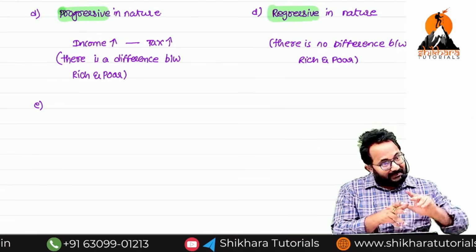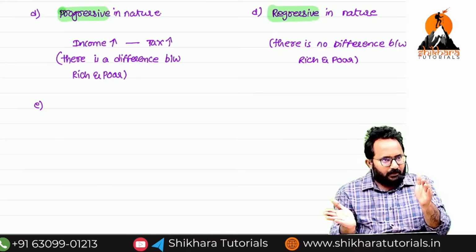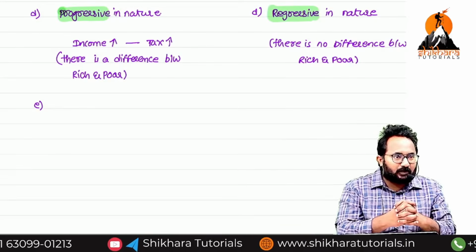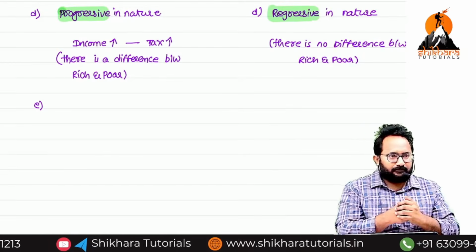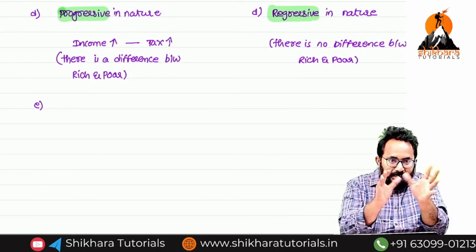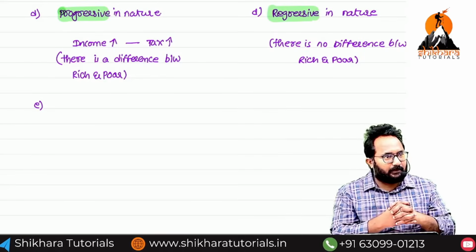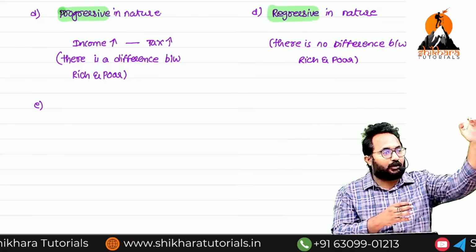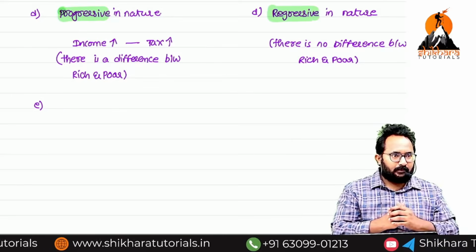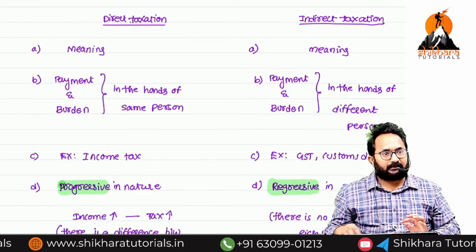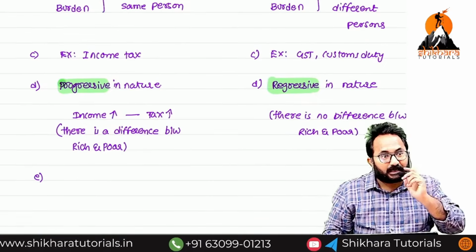Like that, senior citizen means above 60 years of age. Below 60, okay. 60 or above is called what? Senior citizen. For him, basic exemption limit will be 3 lakh. How much? 3 lakh. Up to 3 lakh, no need to pay the tax. Very senior citizens, super senior citizens, their age is above or equal to 80. For them, basic exemption limit will be 5 lakh. In which tax? Direct tax. In direct taxation, we are considering the age factor also for collecting the tax.